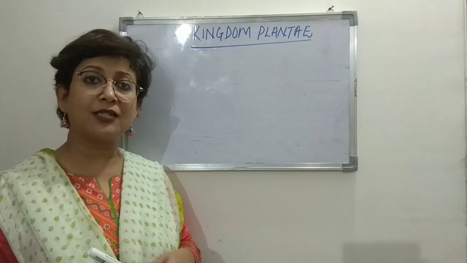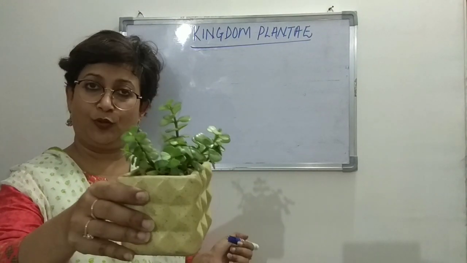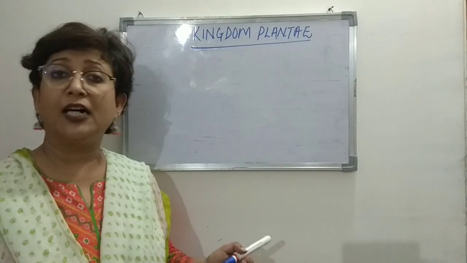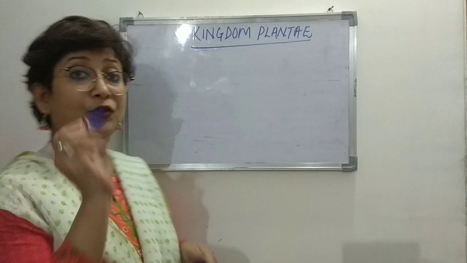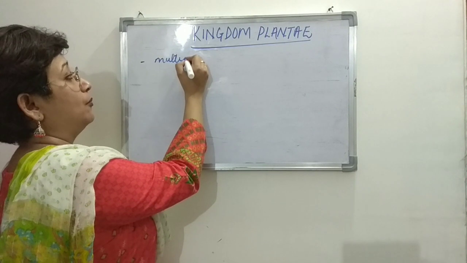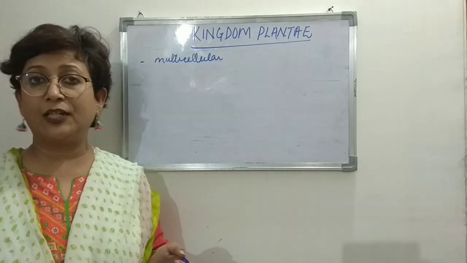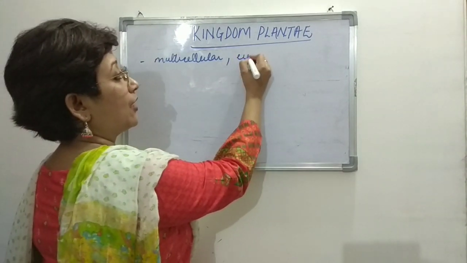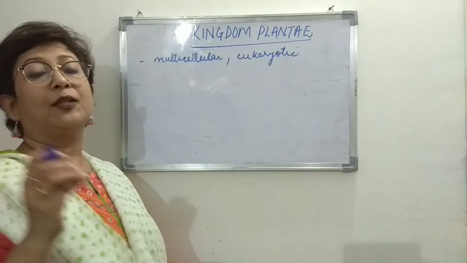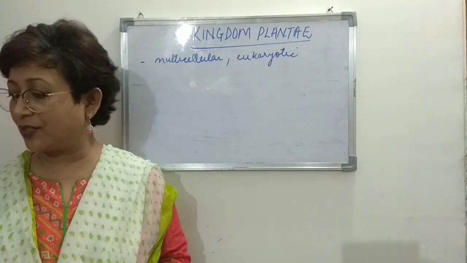Now all plants are multicellular, right? So if you look, the plant is visible to you. So plants are multicellular. All around us we can see so many different kinds of plants, right? So the first thing, the general characteristics we see is that the plants are multicellular, right? Mostly they are multicellular. Then they are eukaryotic, right? Eukaryotic means the presence of true nucleus and all the membrane bound organelles are present, right?